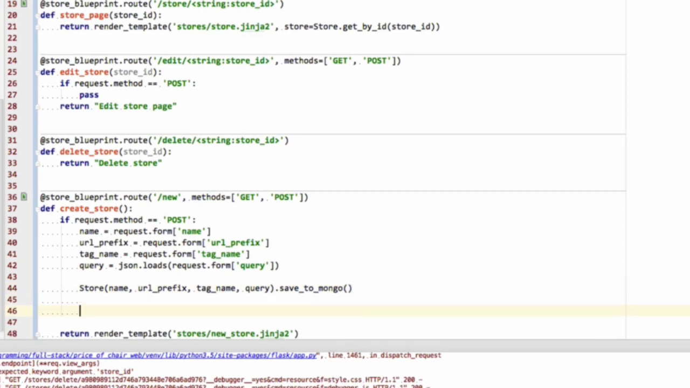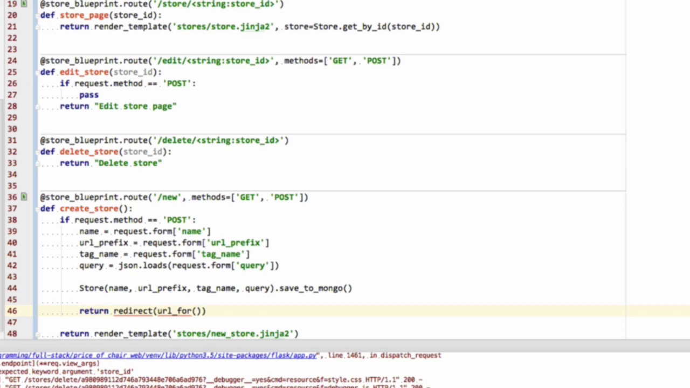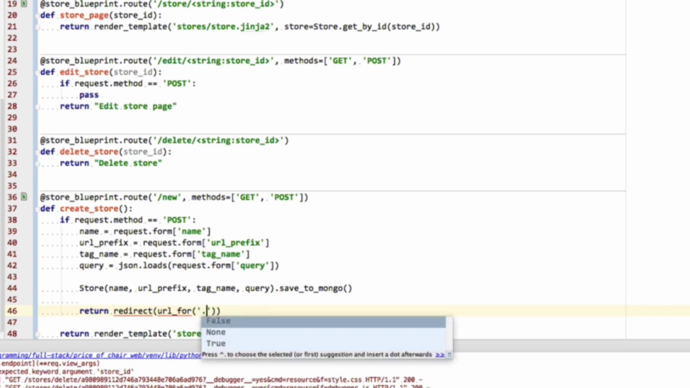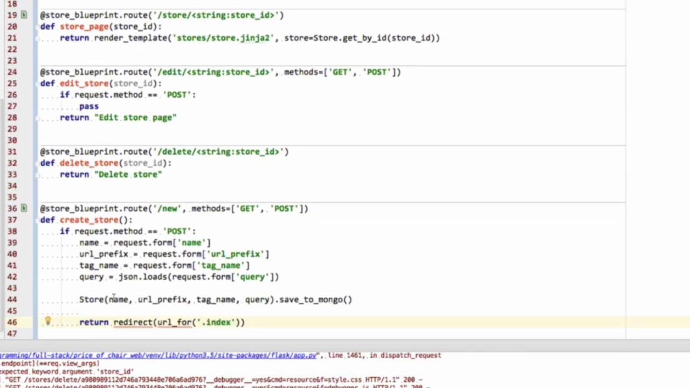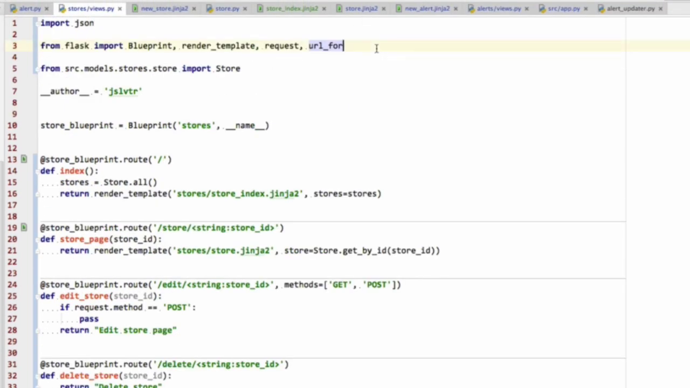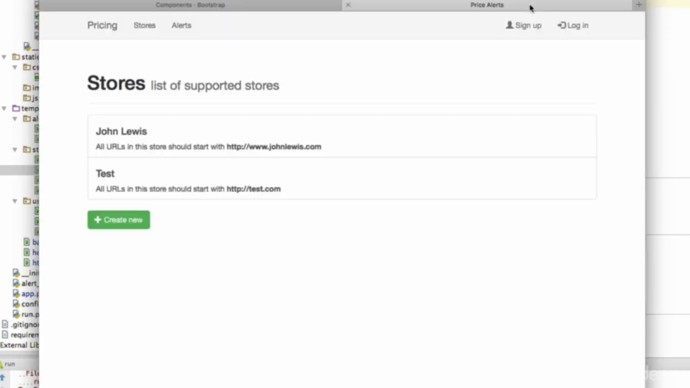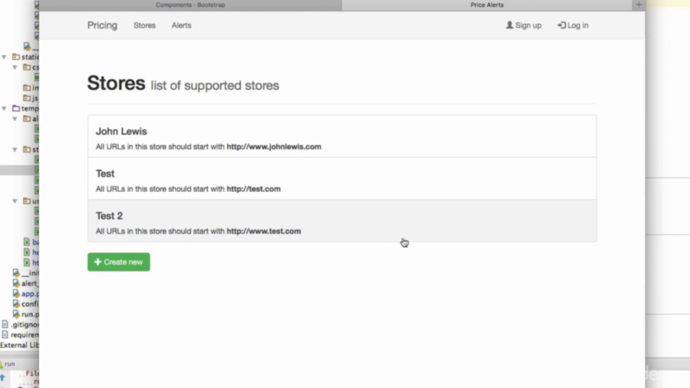So at the end, what we want to do is return a redirect to the url_for of the users.stores. Sorry, not users.stores, but the store index. So that would be index there. And we'll need to import redirect and url_for. So now when we go to create new, we can say test2, http www.test.com and then click create, and we move back over here.